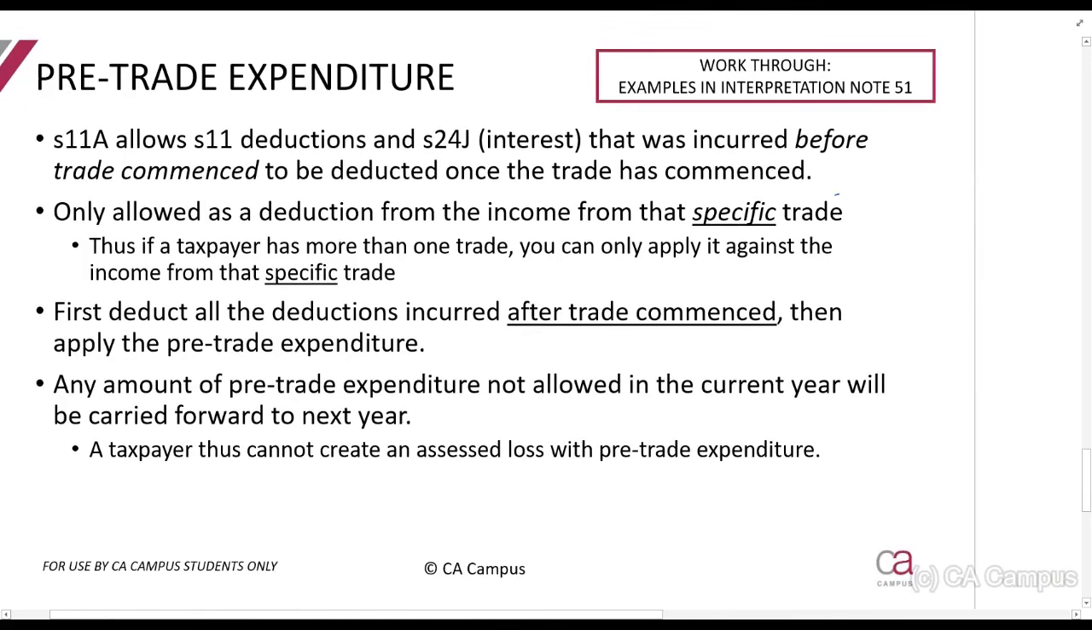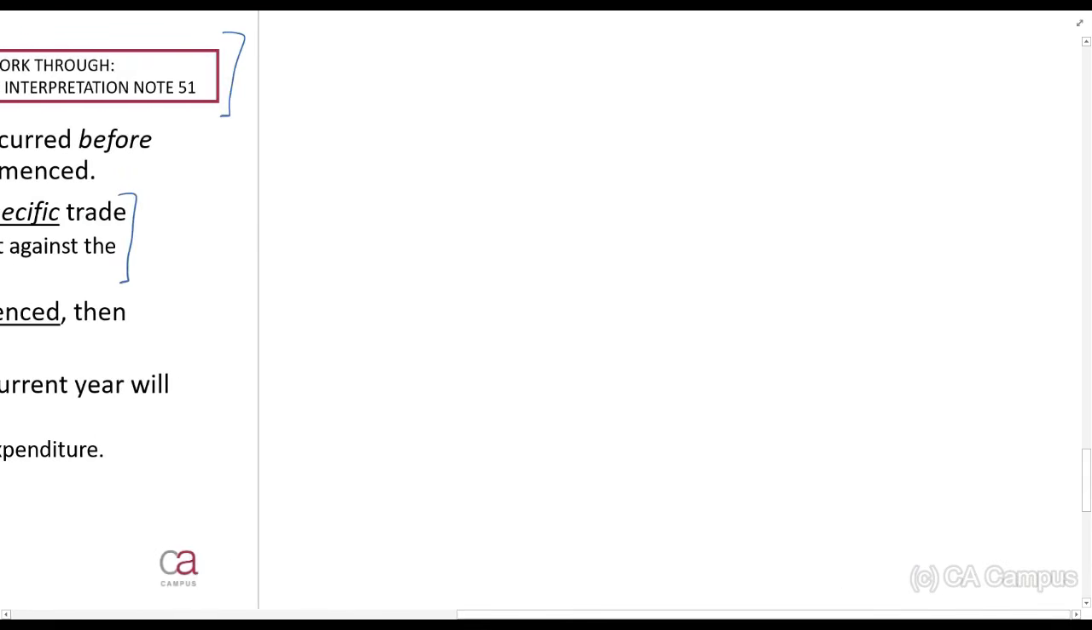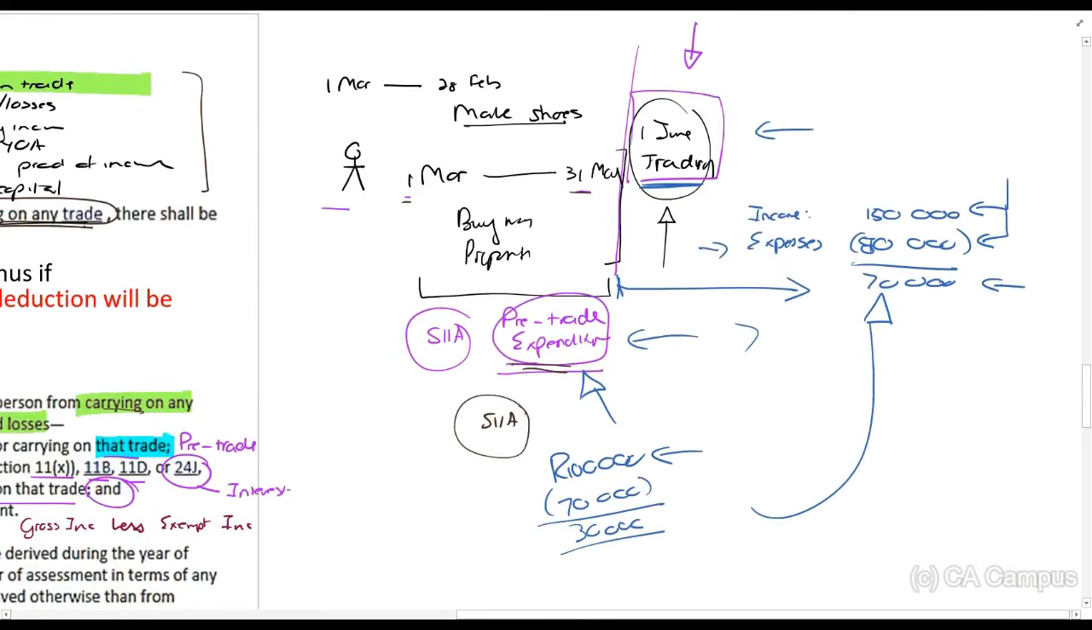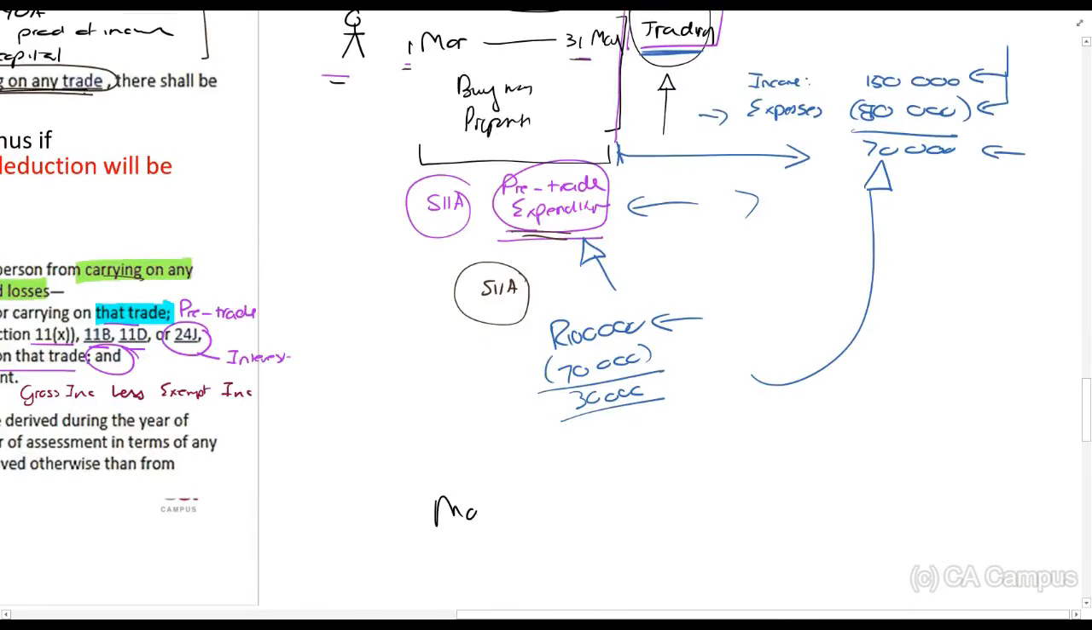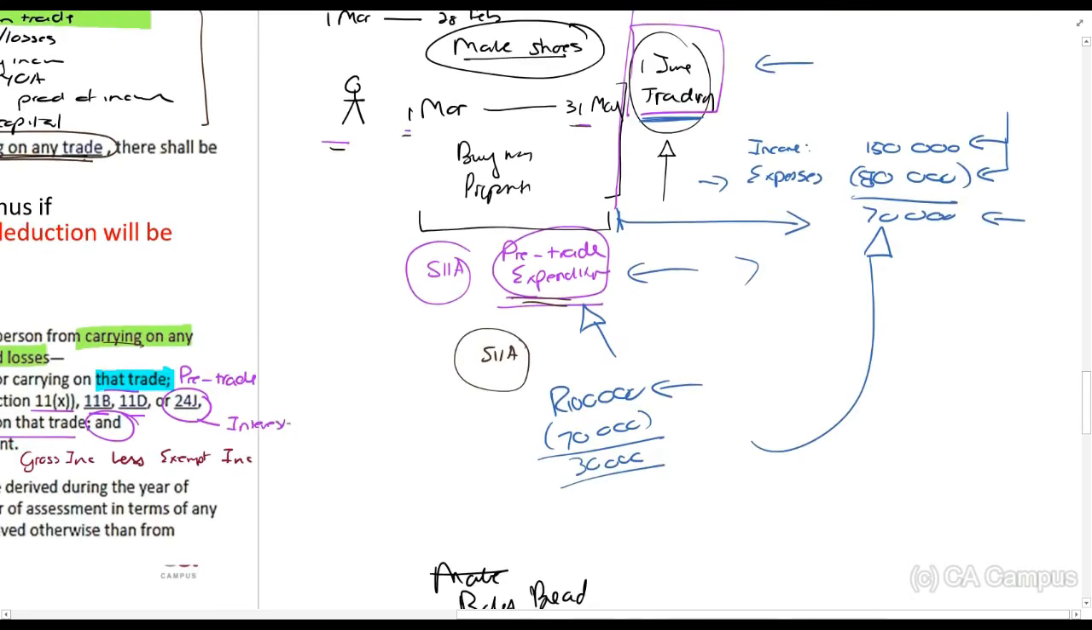Also important here, guys, there's another principle, and this is from principles which are discussed in Interpretation Note 51, which you can read through. I do discuss them here. This is a principle that SARS say: you can only deduct it from a specific trade. Now, let me explain. This person wants to have a business that makes shoes. Let's say he starts two businesses at the same time, one that makes shoes and one that bakes bread, to be quite different. You can't take the pre-trade expenditure from the shoes business and deduct it against the bread-making business. That's the principle they say there.